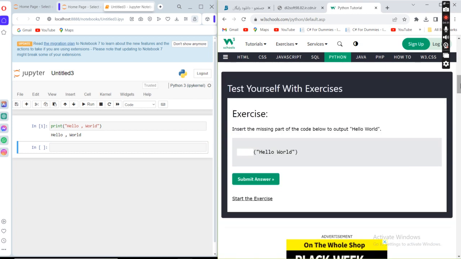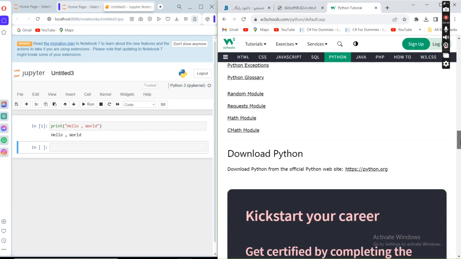For example, in this example, insert the missing part of the code below. The output is hello world. Hello world output should be printed. So what did we write, what functionality do we use? The print functionality is used for this kind of thing, that we use print, and this will be used.